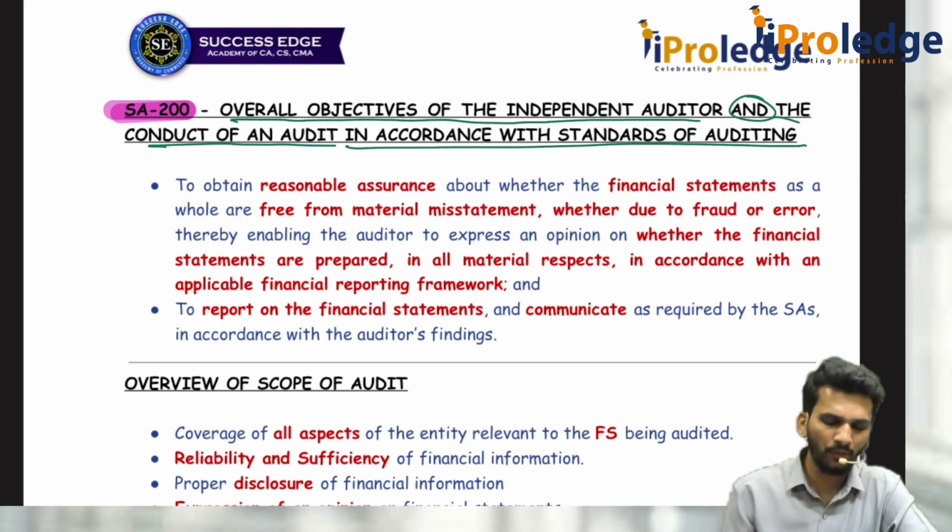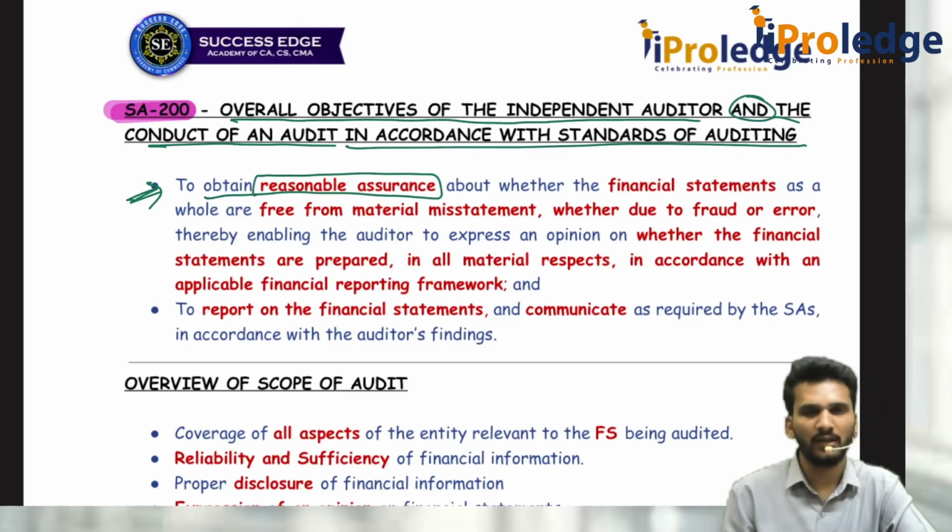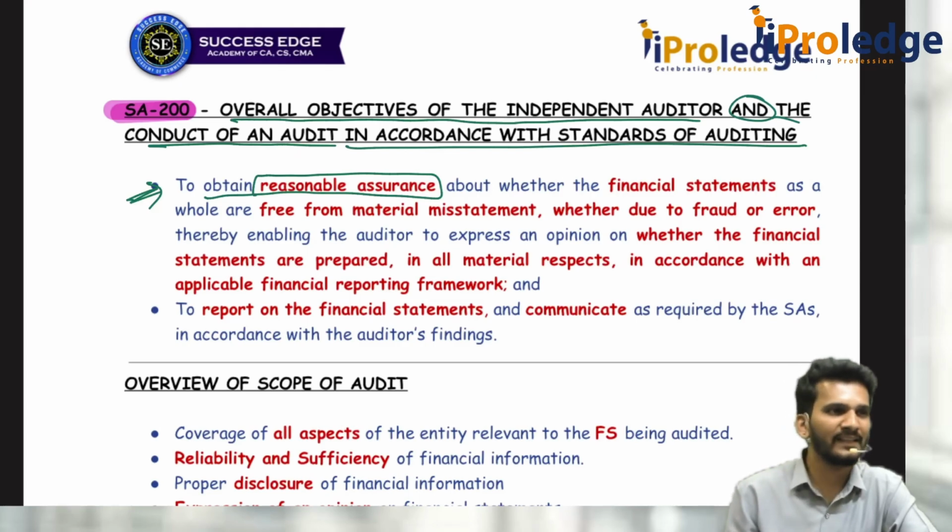What is the overall objective of auditor? We already discussed that. See there. You should obtain the reasonable assurance. The word extra here is reasonable assurance. So what is the reasonable assurance? Whenever you see the financial statements, you should convince yourself at least reasonably, may not be 100%, at least reasonably. So what is reasonably?